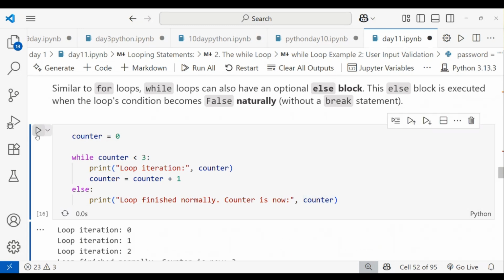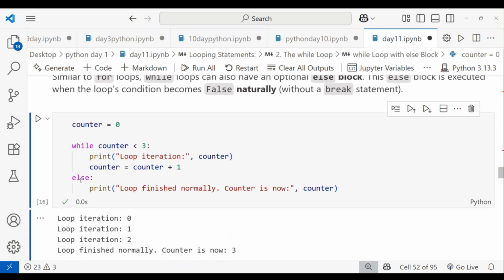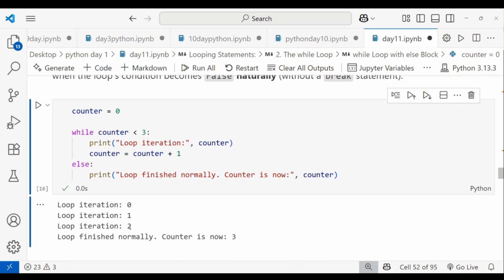I'm running this one. You can see loop iteration is 1, 2, because I gave less than 3. If you give less than or equal to, then loop iteration 3 will also come. Then loop finished normally and counter is now 3. You can use the else block with the while loop. Keep it in your mind and understand the syntax of how to write it.